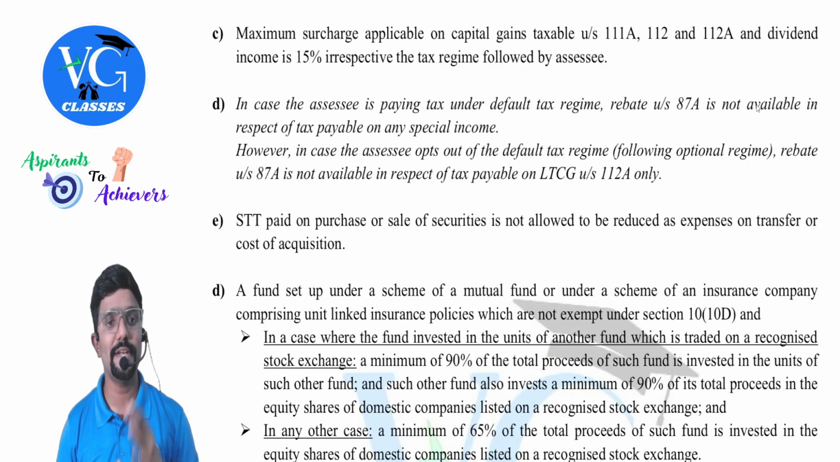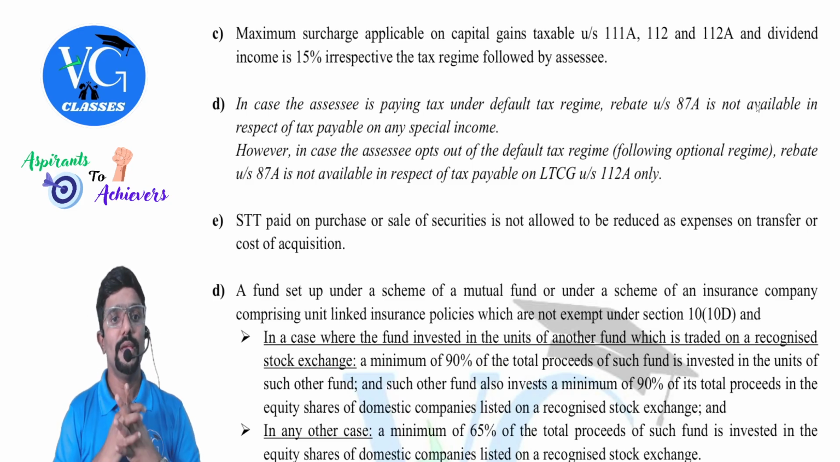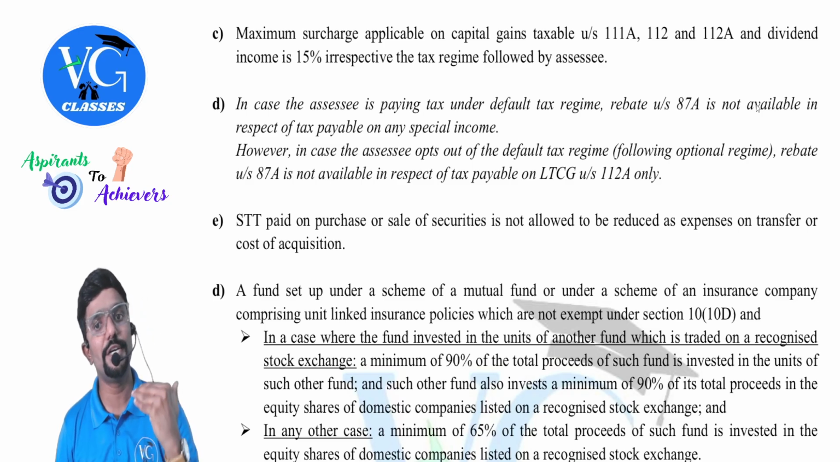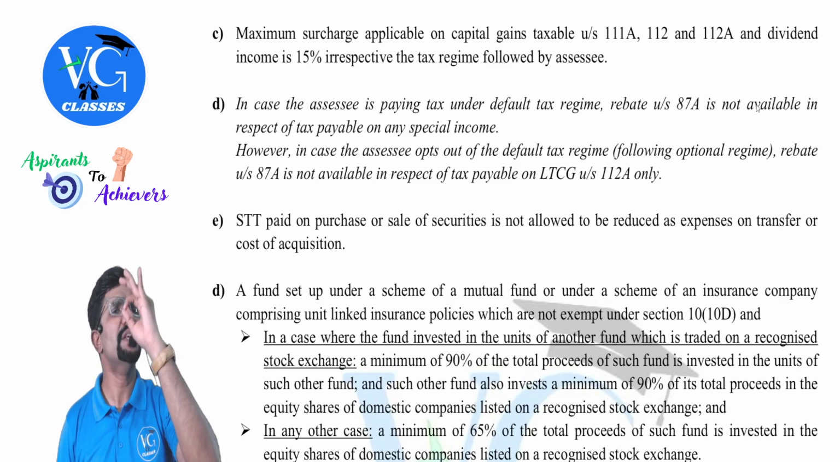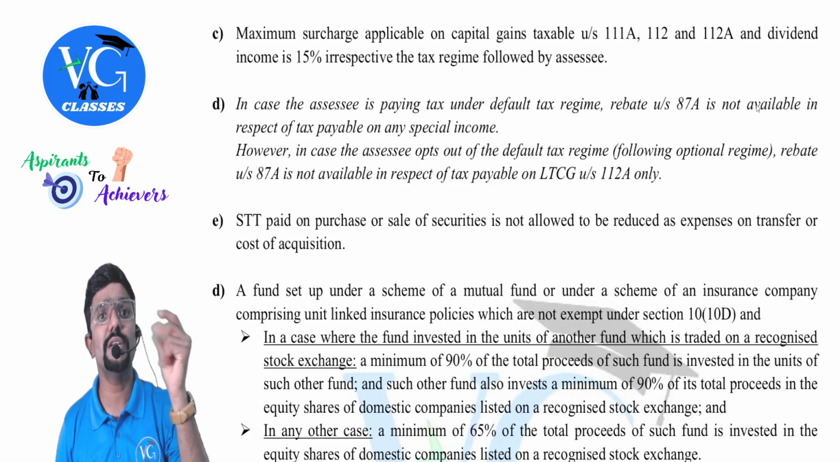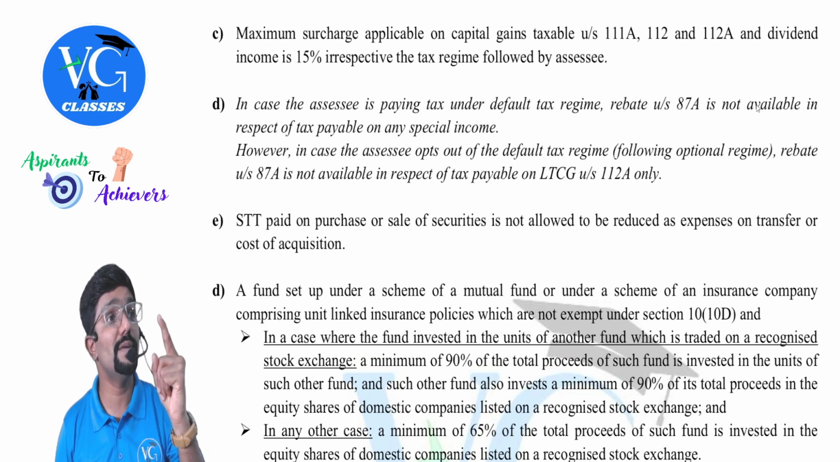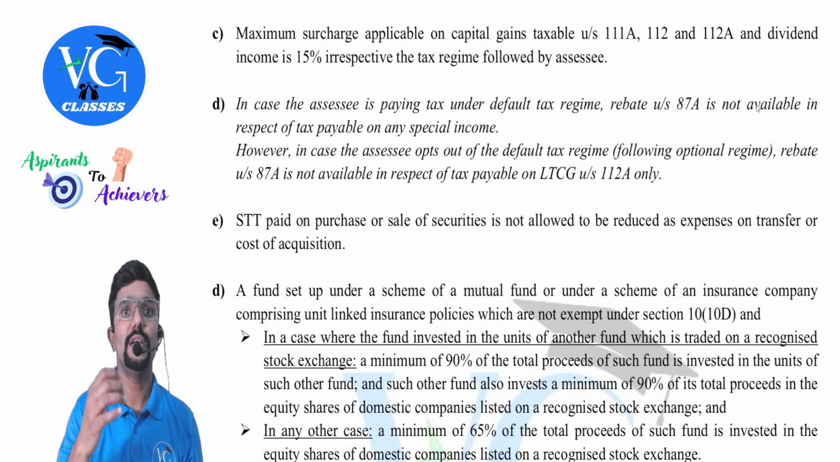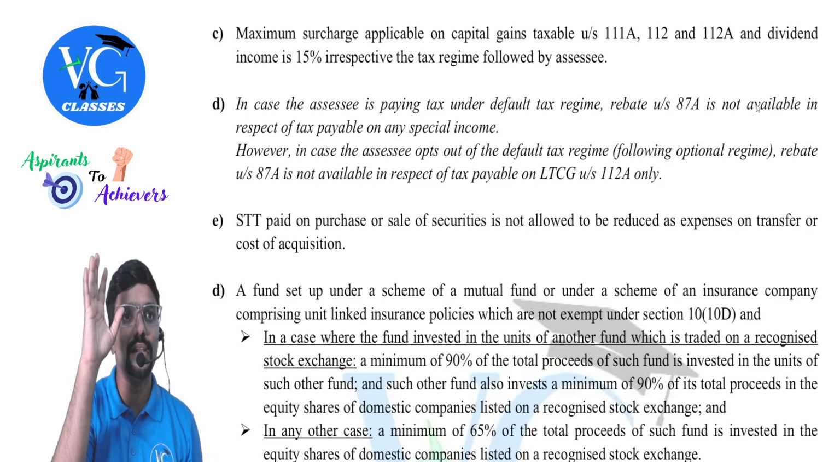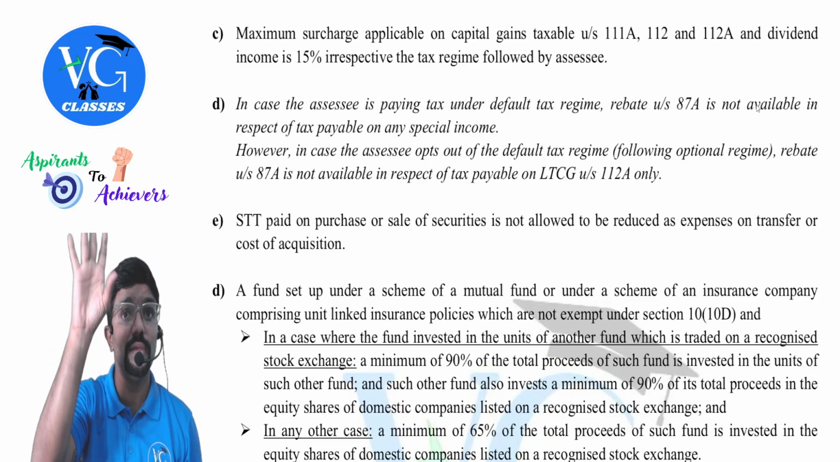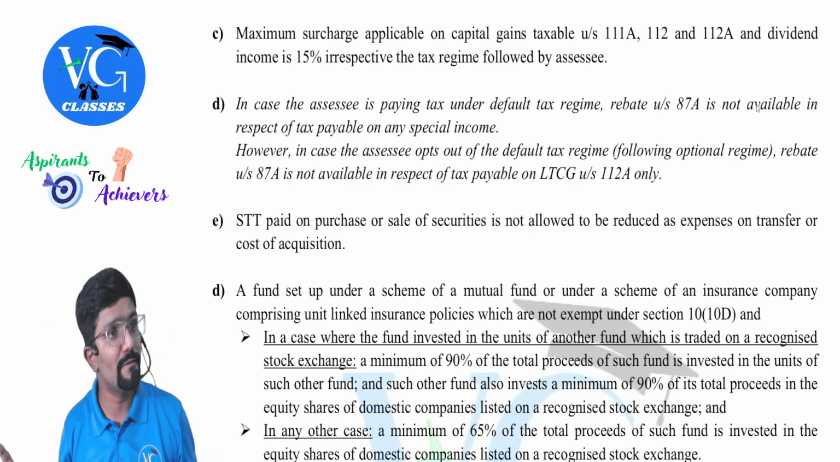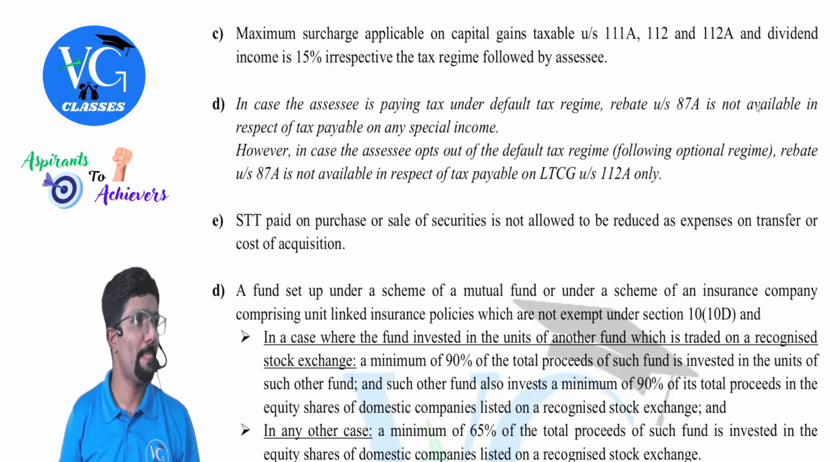Next, D is an amendment. You have to be careful. In case the assessee is paying the tax under the default regime, rebate under Section 87A is not available in respect of tax payable on any special income. Any special income includes capital gains under Section 111A, 112, 112A, and casual income under Section 115BB, BBJ. On any of this, rebate is not available.